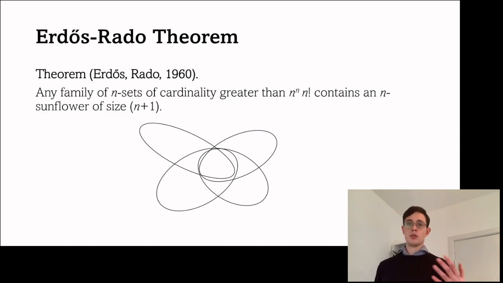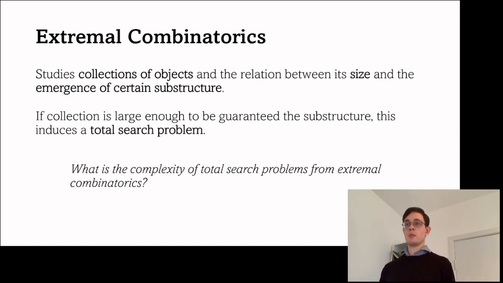So what do these two theorems have in common? They're both examples of extremal combinatorics. Extremal combinatorics studies collections of objects and the relation between the size of the collection and the emergence of a certain substructure.